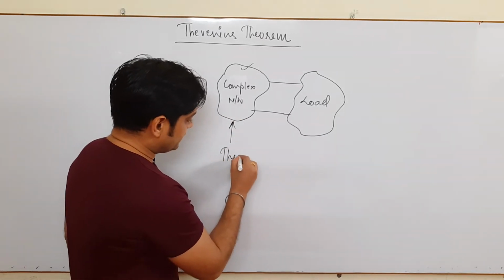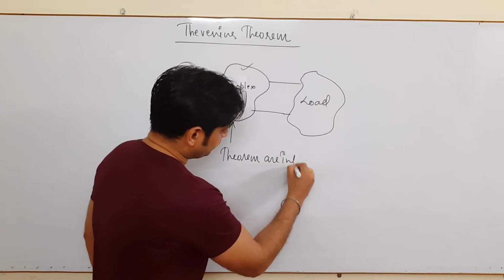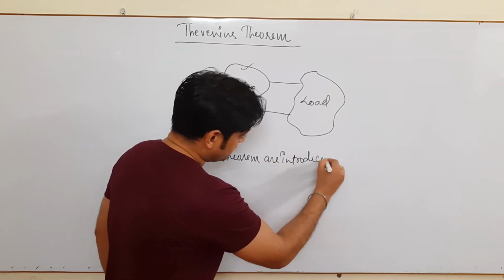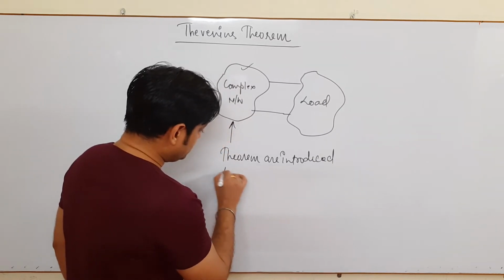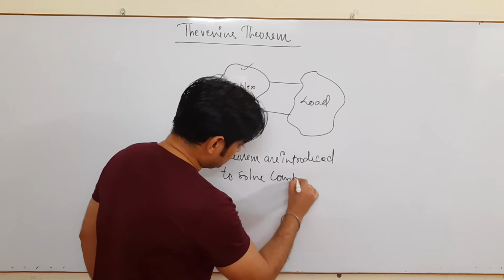I'll write here a statement: theorems are introduced to solve complex network.